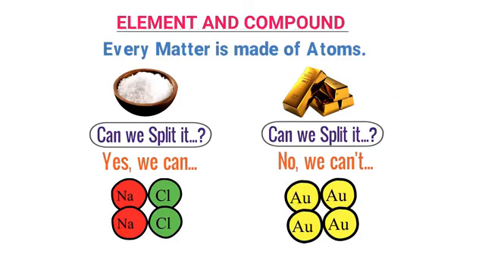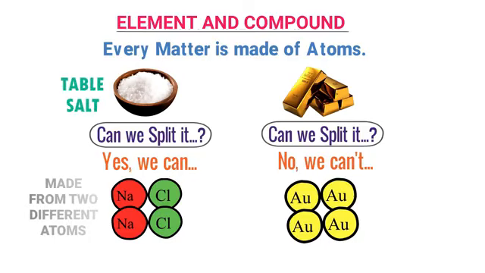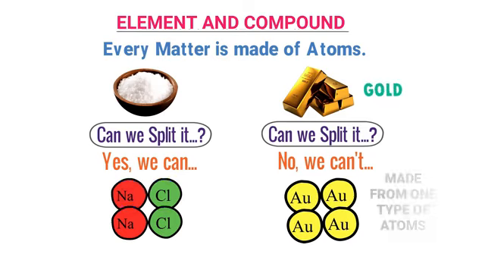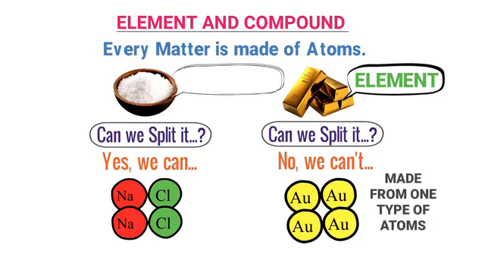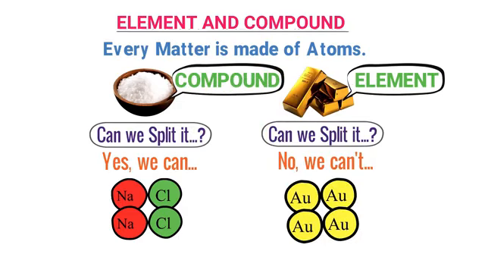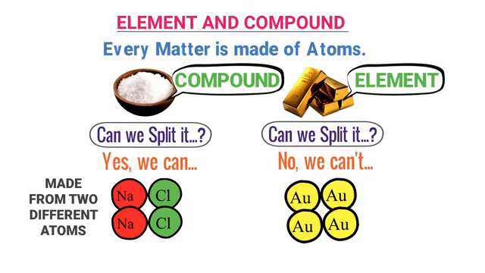Thus we say that table salt is made from two different atoms, sodium and chlorine, while gold is made from only one type of atoms. In chemistry, we call gold an element because it is made from only one type of atoms, while we call table salt a compound because it is made from two different types of atoms.